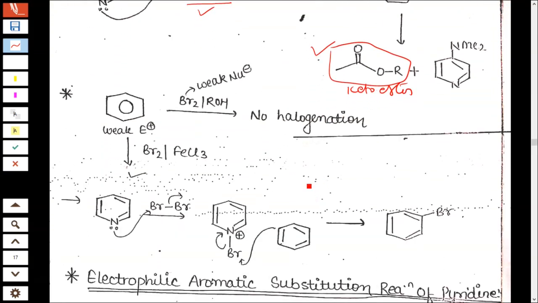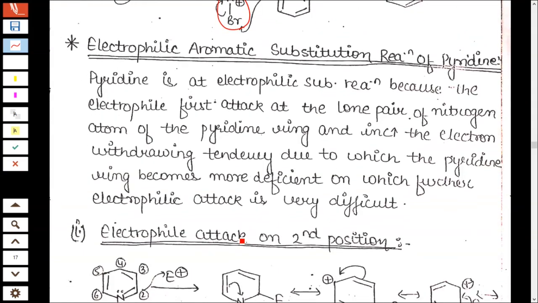Similarly, when benzene reacts with bromine and ROH, there is no halogenation reaction. Here, with pyridine in the presence of alcohol, there is no halogenation. Pyridine in the presence of FeCl3, this is Friedel-Crafts halogenation, and you will get bromine substituted at the 3rd position.